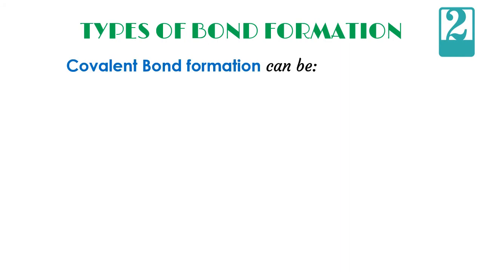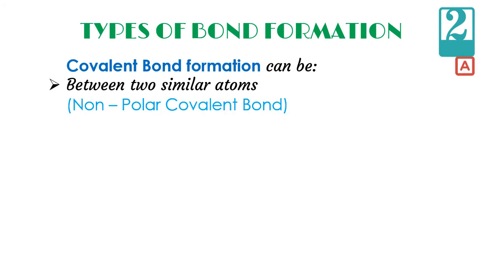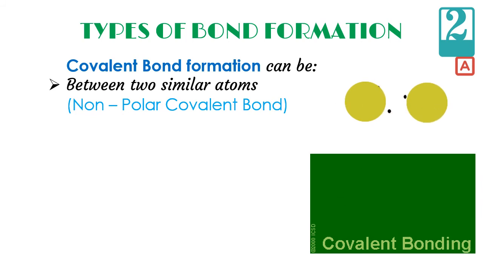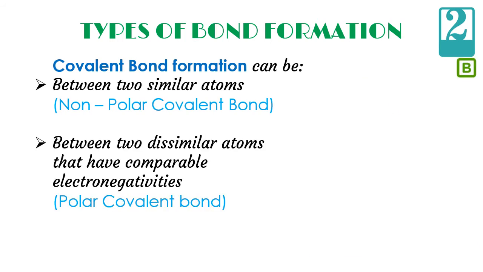Covalent bond formation can be of two types. Number 1, between two similar atoms. In this case, the shared pair of electrons revolves around the two nuclei equally and a non-polar covalent bond is formed. Another type is when the covalent bond is formed between two dissimilar atoms that have different electronegativity.